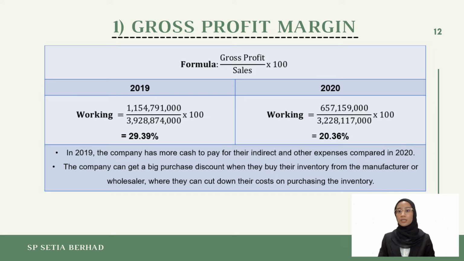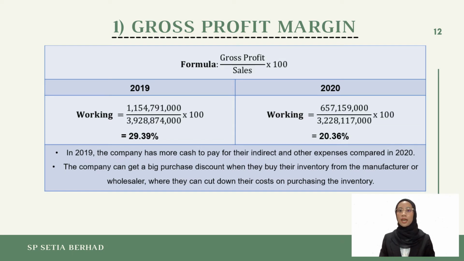So, as you can see from the slide, the gross profit margin for SPCity Berhad in 2019 is 29.39%, which indicates that for every RM1 of sales, SPCity Berhad is able to generate RM0.2939 of gross profit, while in 2020 it is 20.36%, which indicates that for every RM1 of sales, SPCity Berhad is able to generate RM0.2036 of gross profit. It can be concluded that in 2019, the company has more cash to pay their indirect and other expenses compared to 2020.